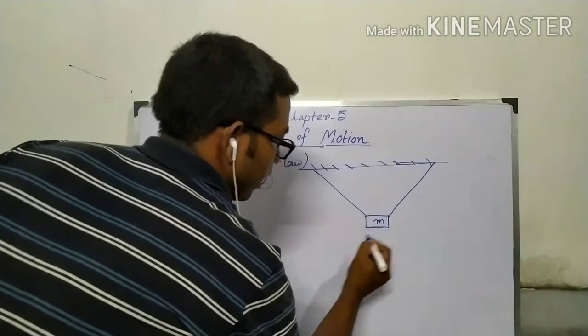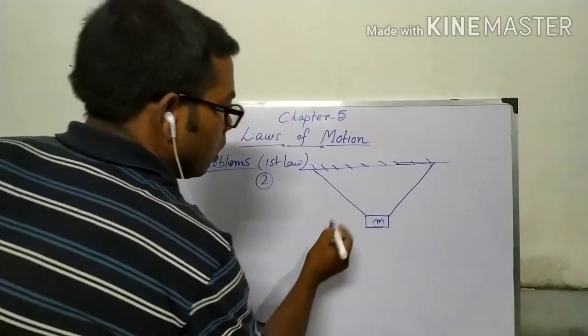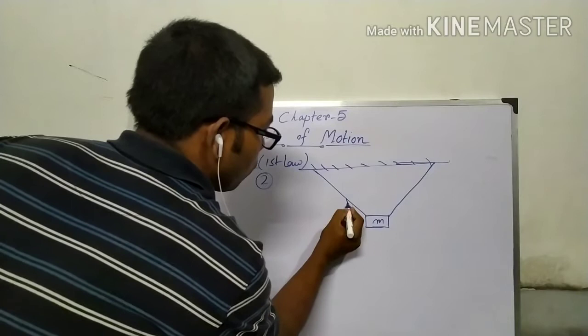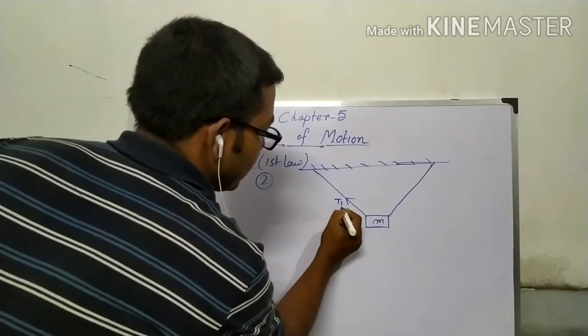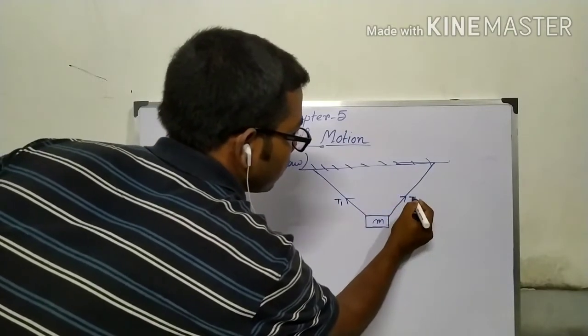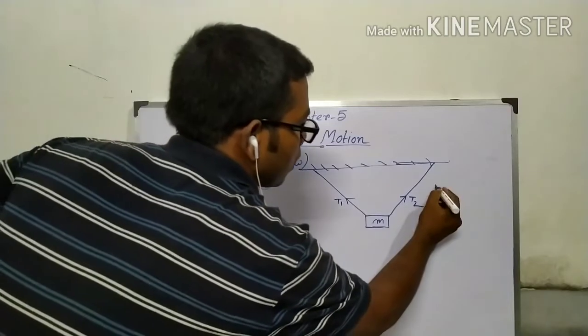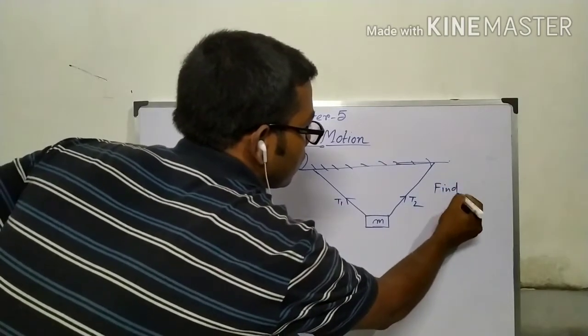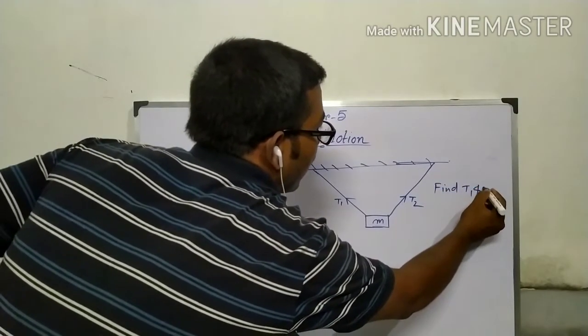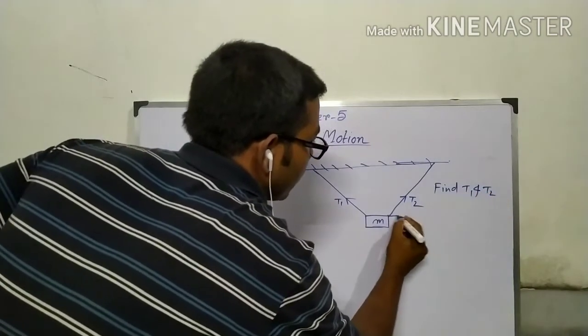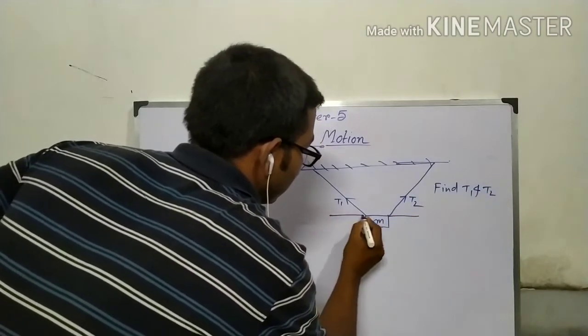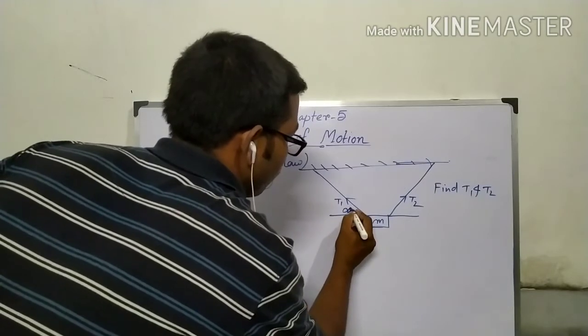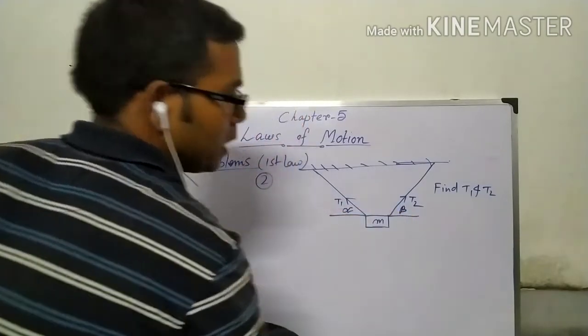This is M. Now find out the tensions T1 and T2, given this angle and this angle. This one is alpha and this one is beta.